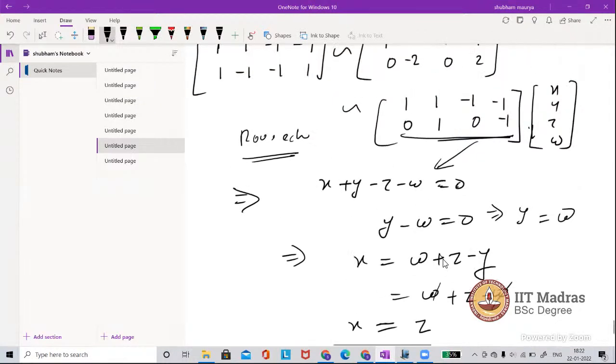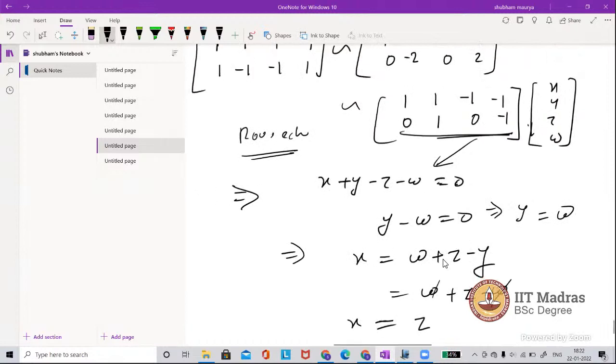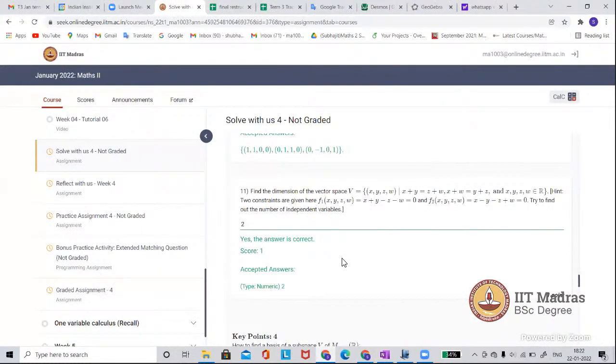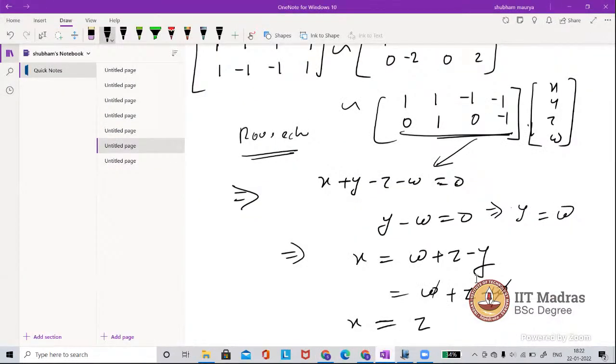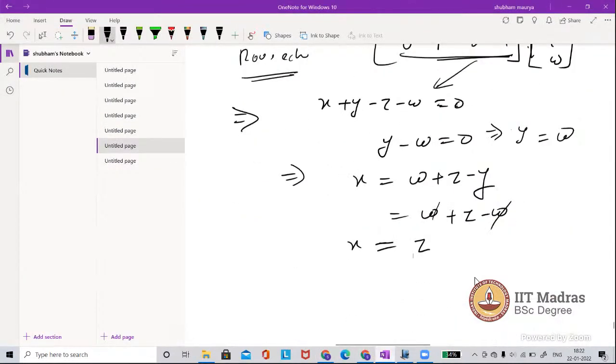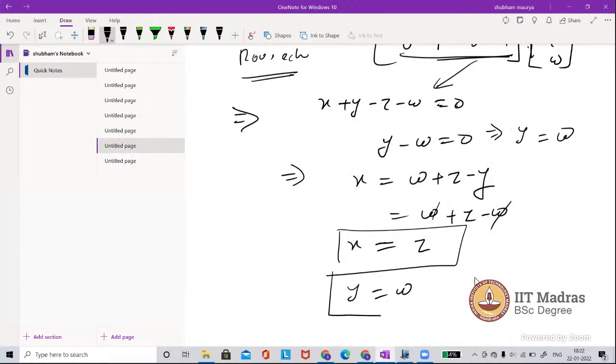So actually here is what's happening, two independent variables. What's the answer for this? The dimension is 2. Okay, I'm right. I'm correcting, I'm doing it correctly. So now what we reach is that x is equal to z and y is equal to w.